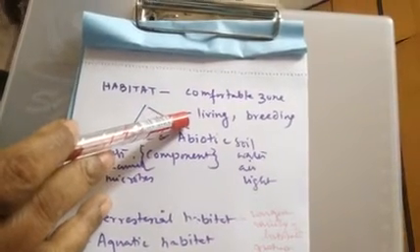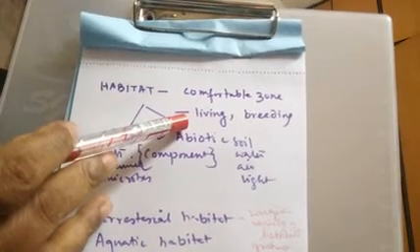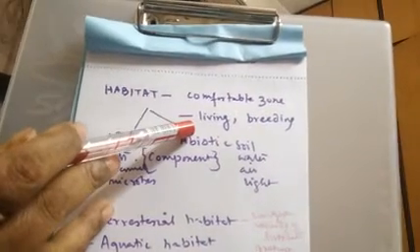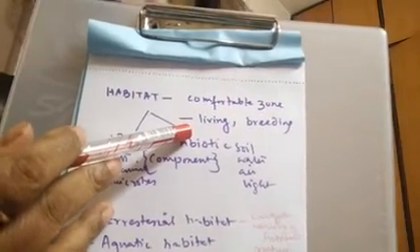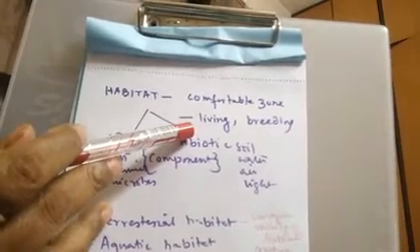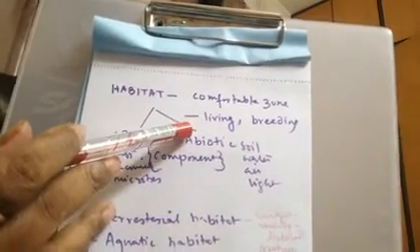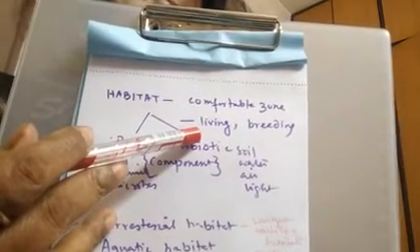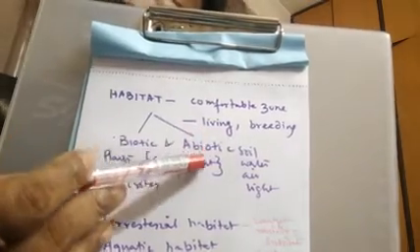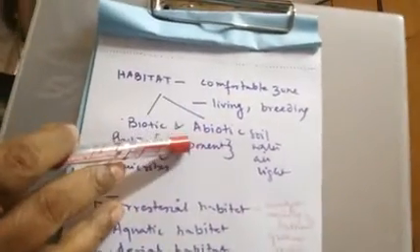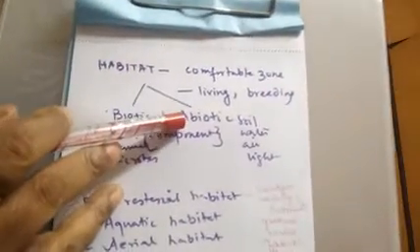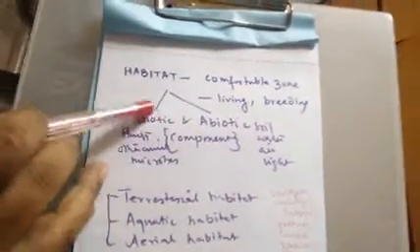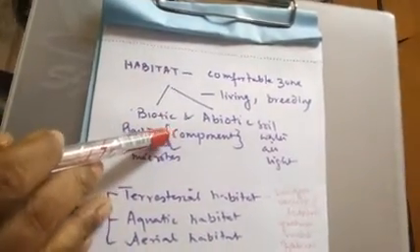Like cactus, you know that cactus grows better in desert conditions where it is extremely dry, with high temperature, etc. Again, mango grows better in our conditions where there is enough moisture, fine soil, etc. So all organisms have their own. Camel lives in the desert, their habitat is the desert habitat, whereas the tiger lives in the forest, it is its own habitat. So likewise each and every organism has its own comfortable zone where it can live and breed, and that is called its habitat.